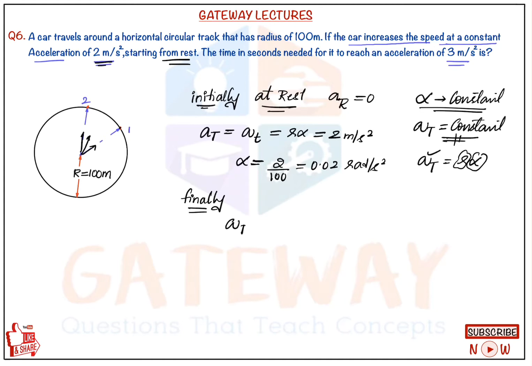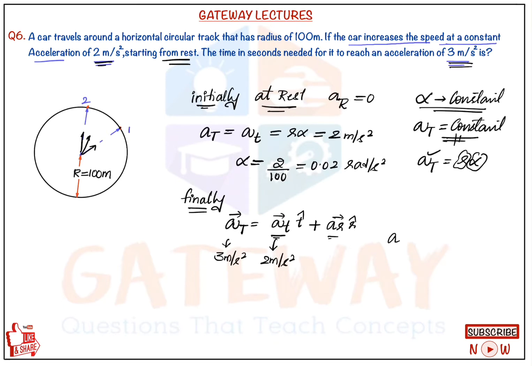So here the total acceleration A total will be equal to A tangential along t cap, which we've just got, plus A radial along r cap. Here the value of A tangential was known, that is 3 meter per second square. That was given in the question, when the final acceleration will be 3 meter per second square. And we know that A tangential acceleration will be constant, equal to 2 meter per second square. So we need to calculate the AR.